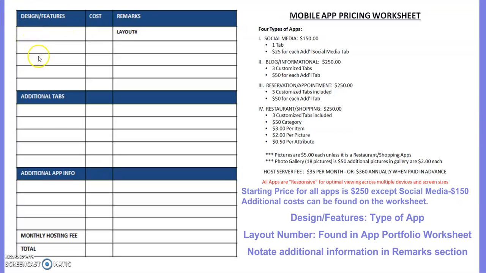Underneath of that, we're going to list the 3 additional pages if it's a blog, reservation, or restaurant app. Any additional tabs or any additional social media tabs will go under additional tabs. Outside of the 3 included tabs for the other types of apps, those would go here. We would put in the cost and the remarks, and additional information goes here along with the cost and any remarks, and then the monthly hosting fee and the total.